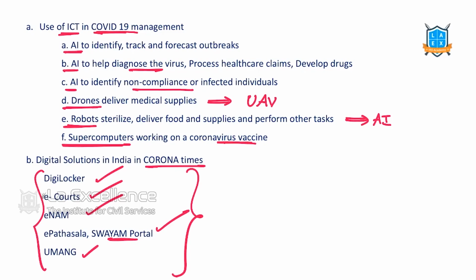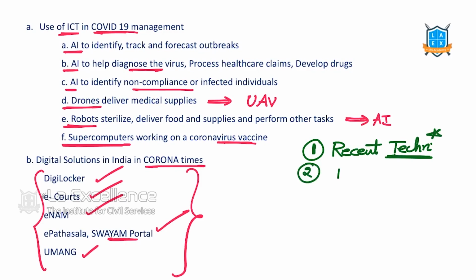So in ICT, what are the high yielding areas for the questions? One is the recent technologies. I am not insisting you read about all of them, but only read about recent technologies in news. What is in the news? Please read about them. Know the basics on them.